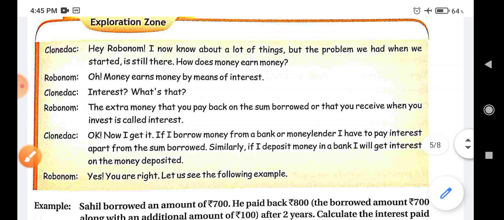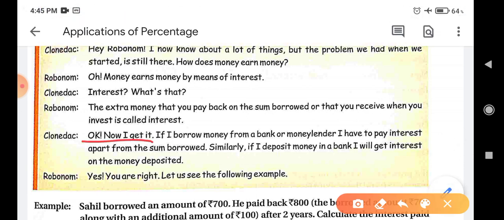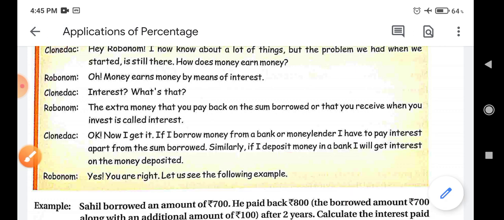Then Clonedek says, "Okay, now I get it. If I borrow money from a bank or moneylender, I have to pay interest apart from the sum borrowed. Similarly, if I deposit money in a bank, I will get interest on the money deposited." Yes, you are right. Let's see the following example.